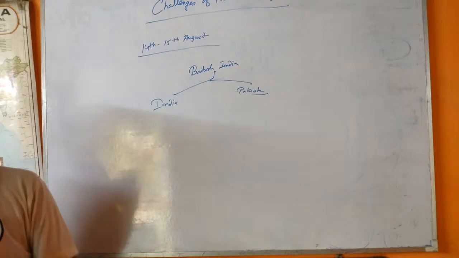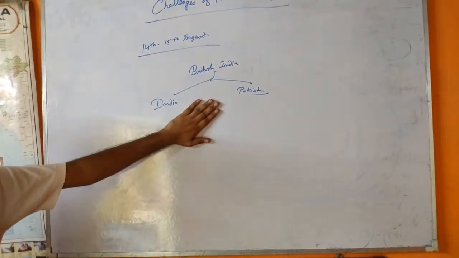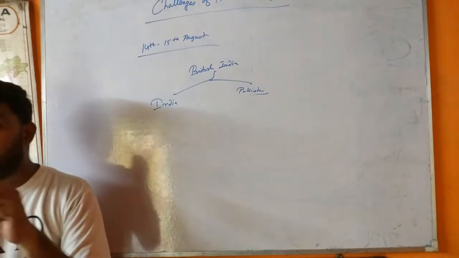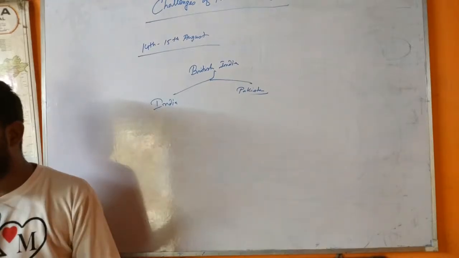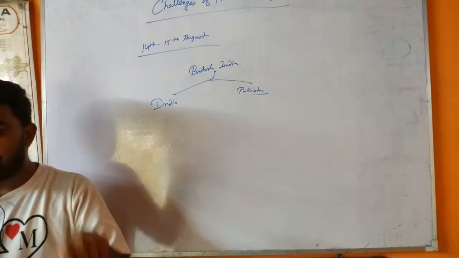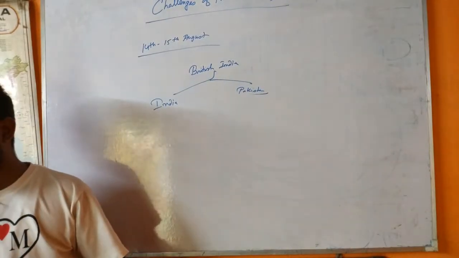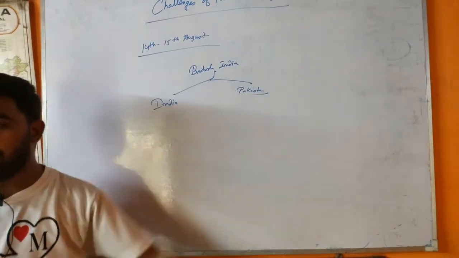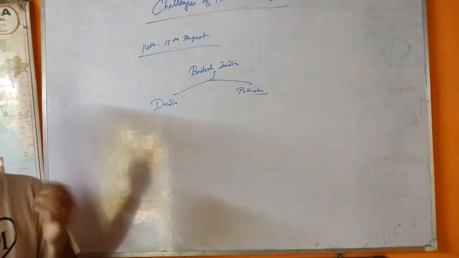You all know that. That means lakhs of people lost lives and properties and became victims of communal violence. Even on the basis of the Muslim majority belt, West Bengal and East Pakistan were created. That is, Bengal was divided into two parts. One is in India, known as West Bengal, and the other was East Pakistan, which later became known as Bangladesh.